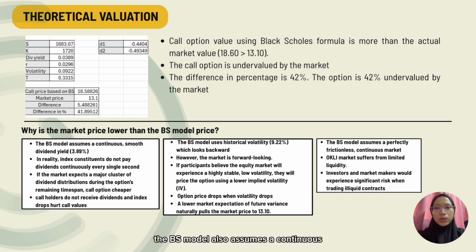The BS model also assumes a continuous smooth dividend yield. In reality, index constituents do not pay dividends continuously. They pay in discrete lumps on specific ex-dividend dates. If the market expects a major cluster of dividend distributions during the option's remaining time span, the market will price the call option cheaper because call holders do not receive dividends and index drops hurt call values.